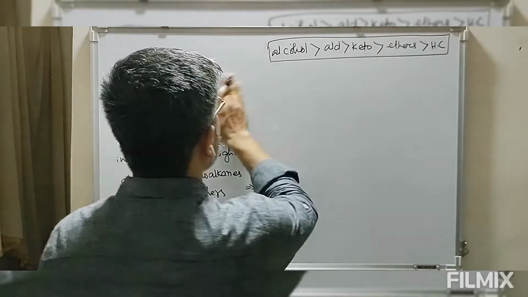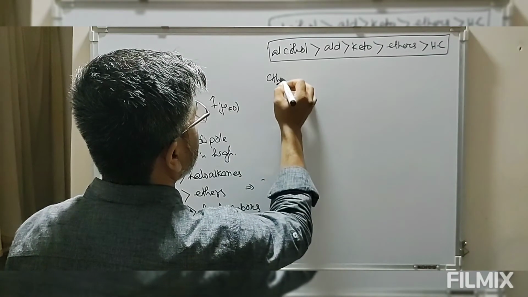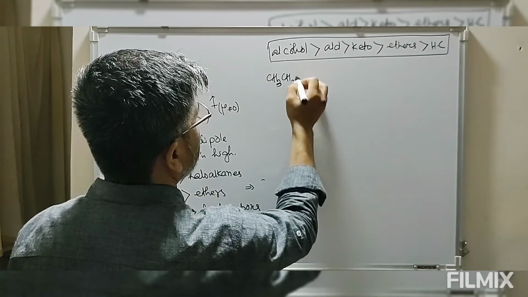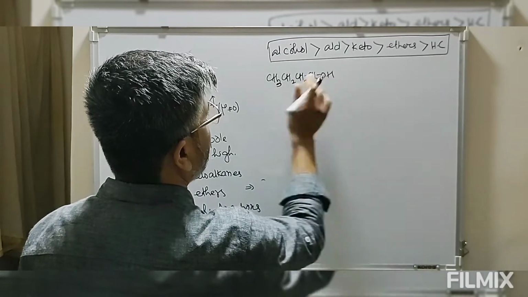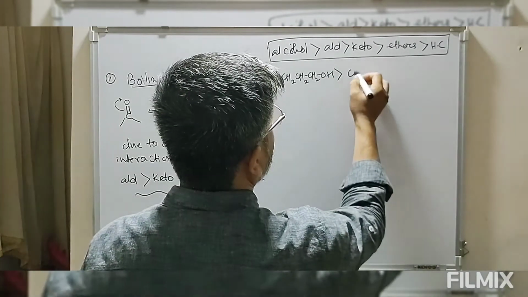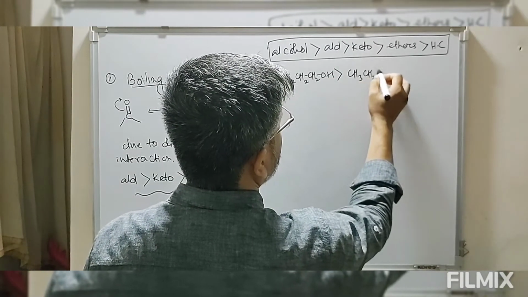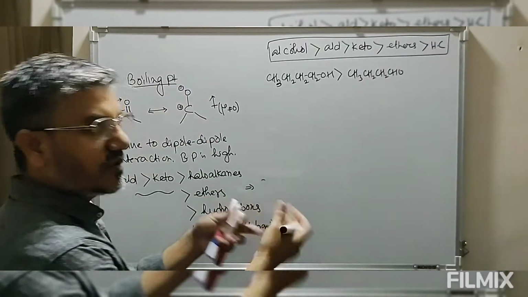So now suppose we have CH3CH2CH2CH2OH. So this is alcohol. So the boiling point of this alcohol is greater than that of the aldehyde CH3CH2CH2CHO of appreciable molecular mass.